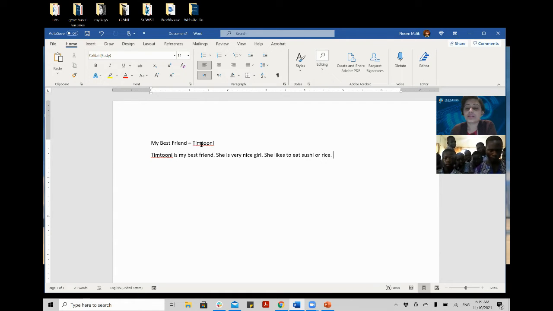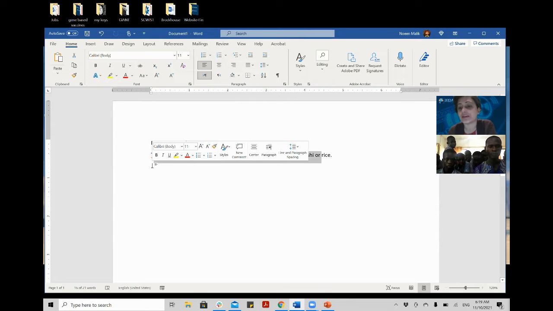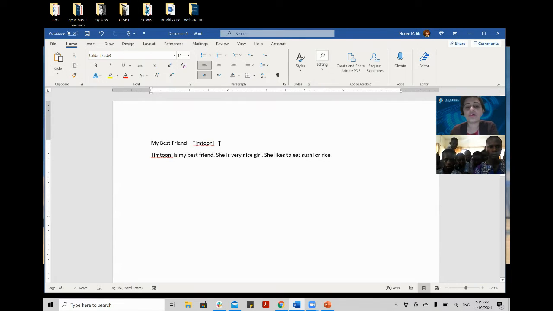Now, because it is your essay and this is your heading, my best friend Tim Tooney, right? We want to make it different from the text here. What is the text? Text is all the scripture that we are writing here. This is called text, or content. So I want this text to be different than this text because they both look the same.